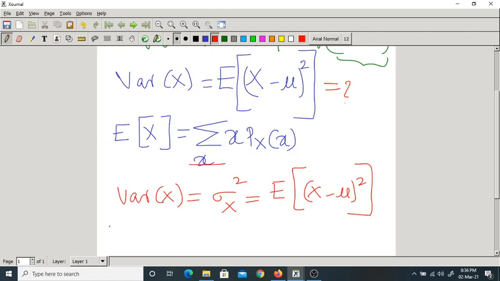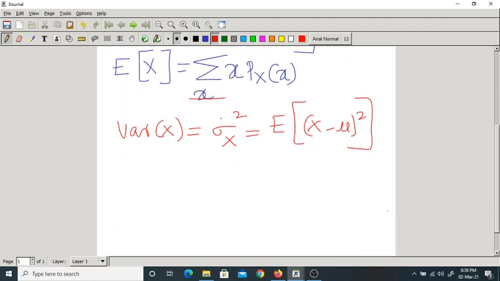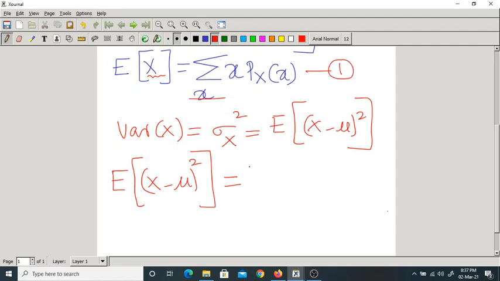Let us try. I want to write expectation of x minus mu whole square. In place of x, we have x minus mu whole square. Let us call the earlier formula equation 1, and make a comparison between these two. Based on this formula, you should write the formula for this.